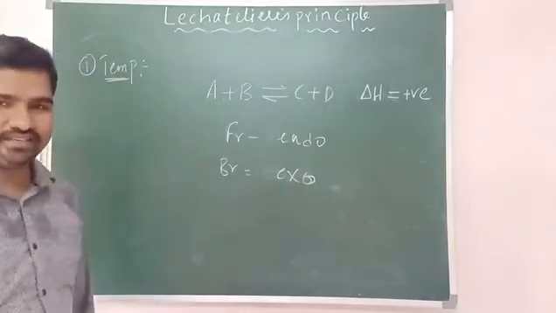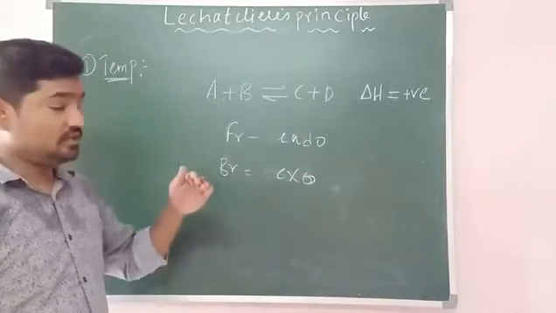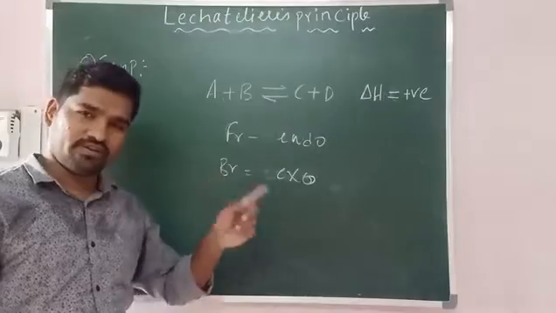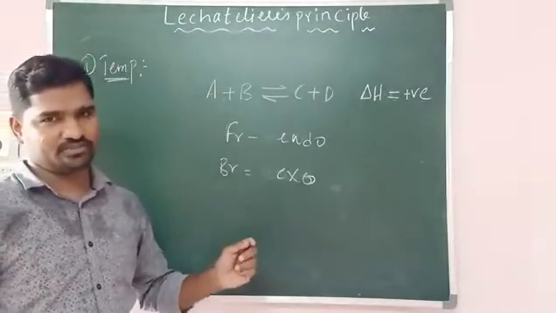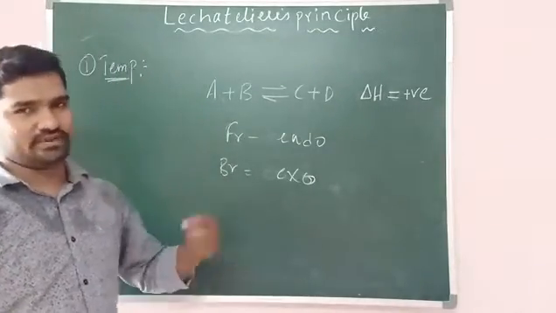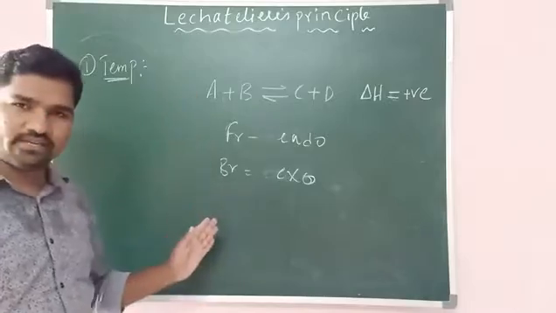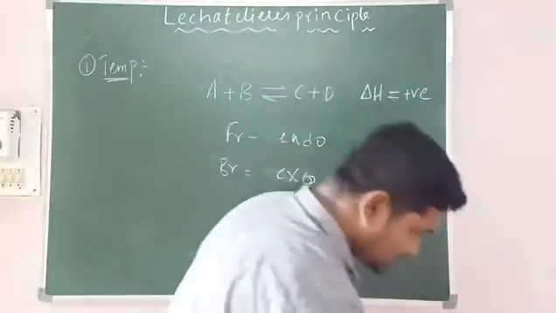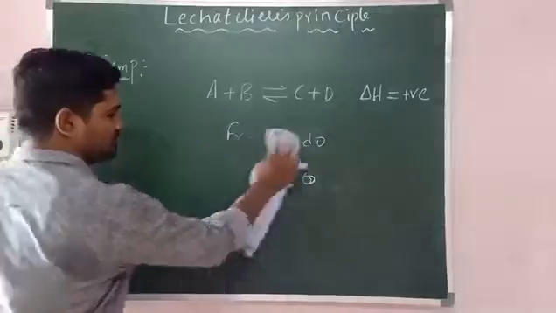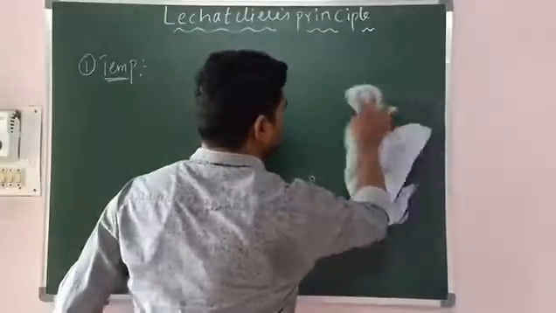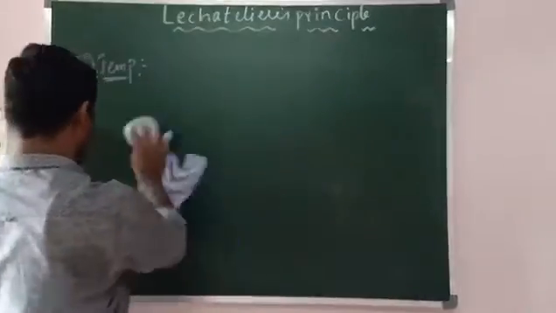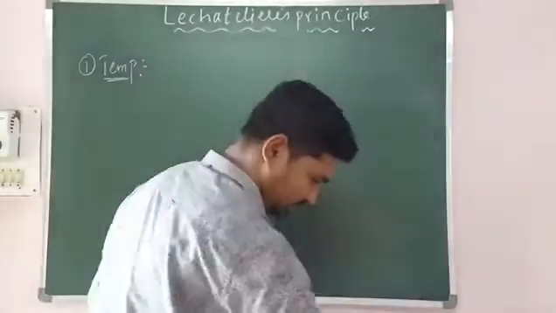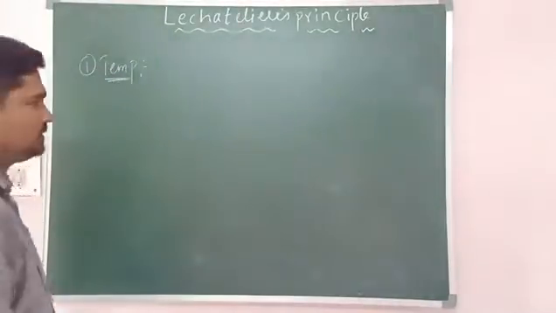So like that you can identify whether in a given reversible reaction the forward direction is exothermic or the backward direction is exothermic, forward direction is endothermic or backward direction is endothermic. Okay. So is it clear? Right. Now let us discuss the first factor, temperature.